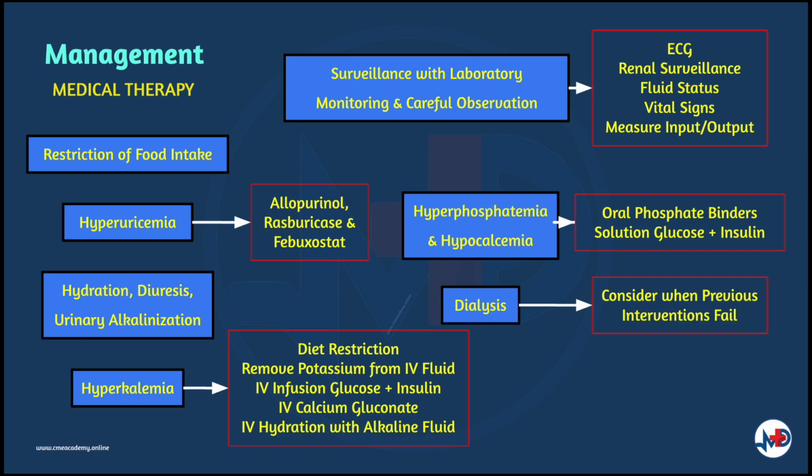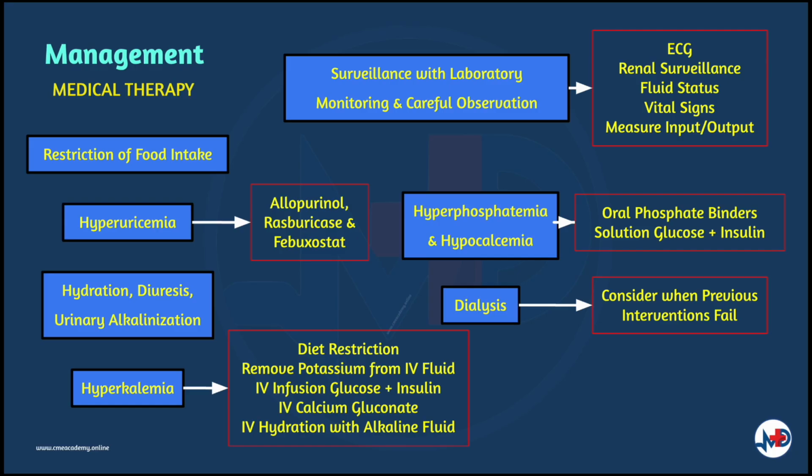Secondly, surveillance with lab monitoring and careful clinical observation as well as cardiac studies include baseline ECG with follow-up studies or continuous cardiac monitoring during treatment. Renal surveillance and fluid status, which include baseline and daily weights, regular vital sign checks, and frequent measurements of both fluid intake and urine output, are also equally important. Some patients may need to be placed on dialysis prior to the initiation of therapy if necessary.